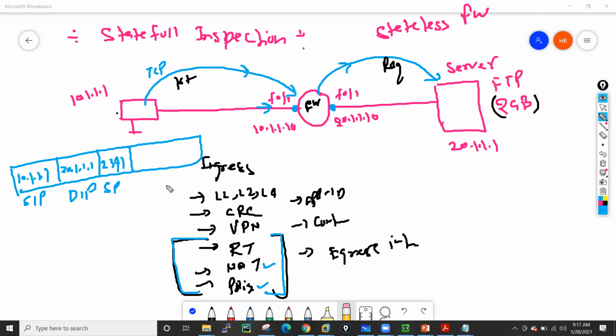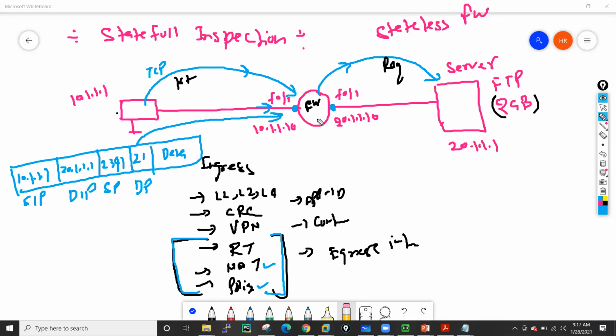I'm just picking any random port. And destination port in FTP, let's say it's using 21. Here he has some FTP data. He will forward that packet to this firewall. When the firewall receives this packet, he will send it through all these checks.